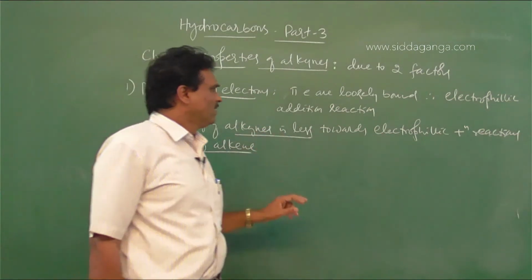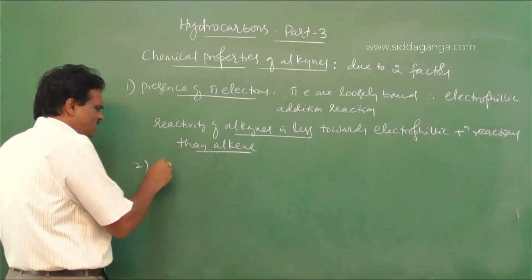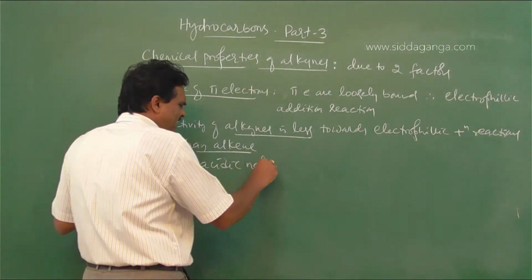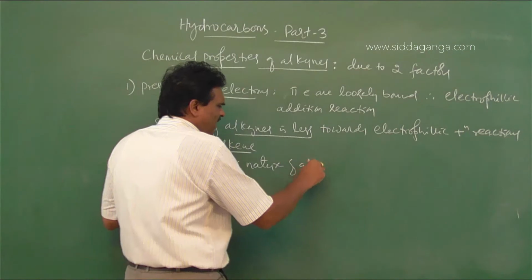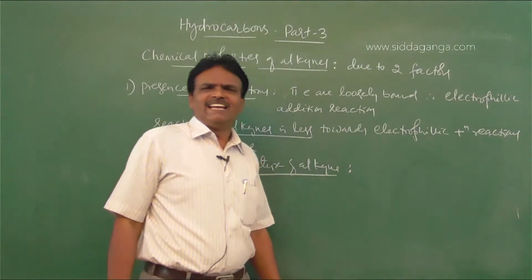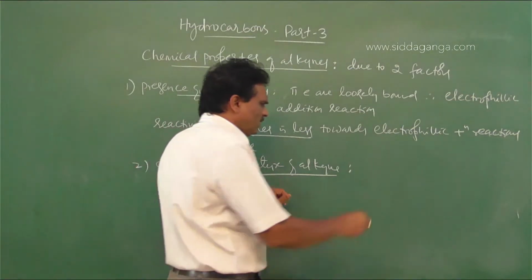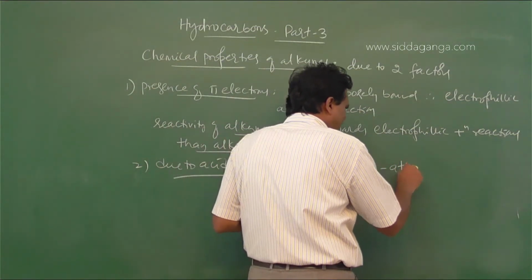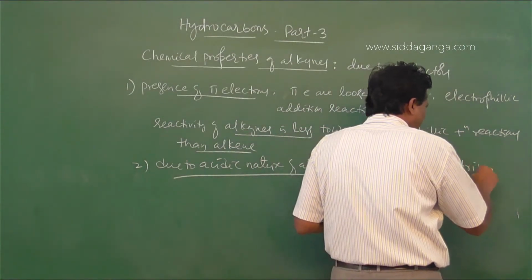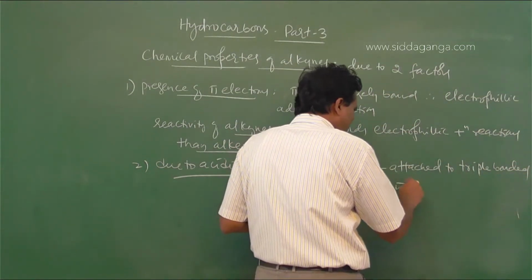Then the second point is the acidic nature of alkynes. Alkynes containing a hydrogen atom attached to a triple bonded carbon atom are acidic. So the hydrogen atom attached to the triple bonded carbon is acidic.